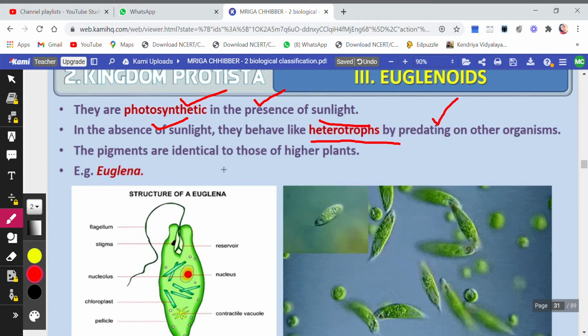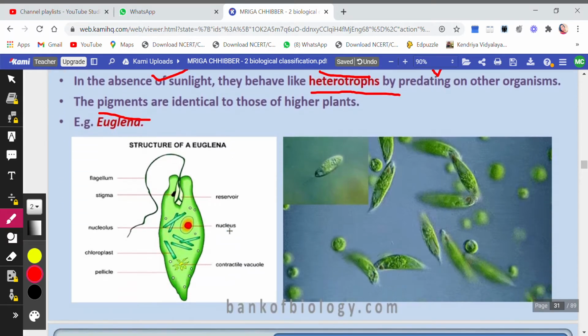The pigments are identical to those of higher plants. Okay, that is the chlorophyll A. I'm talking about the chlorophyll pigment. So higher plants have chlorophyll A and B. So the same pigments are present here. Example is Euglena. Okay.